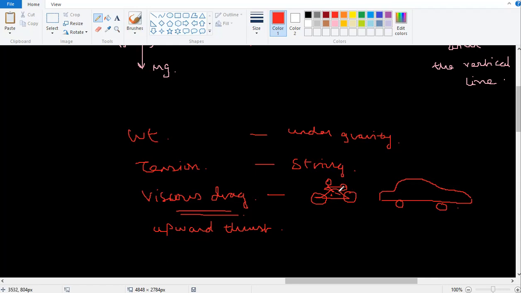Yes, sir. That is nothing but your viscous drag. So the air resistance force acting this way is what is called viscous drag. If you try to drive inside water, it's going to be even more difficult. If you drive in the air, it's much easier. If you drive in vacuum, it will be much easier still. So that means whenever there is a fluid resistance,